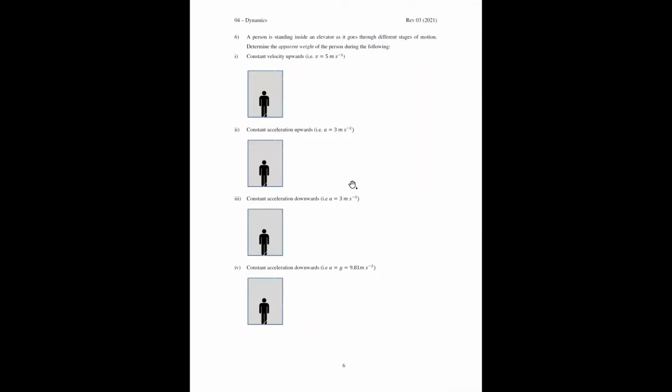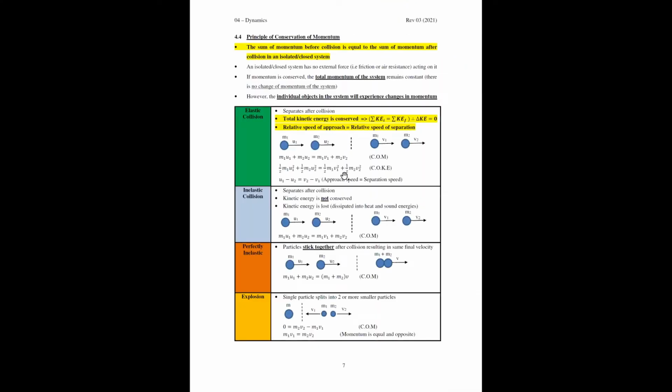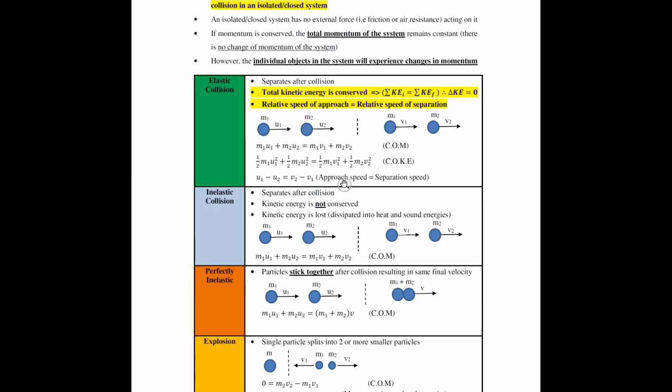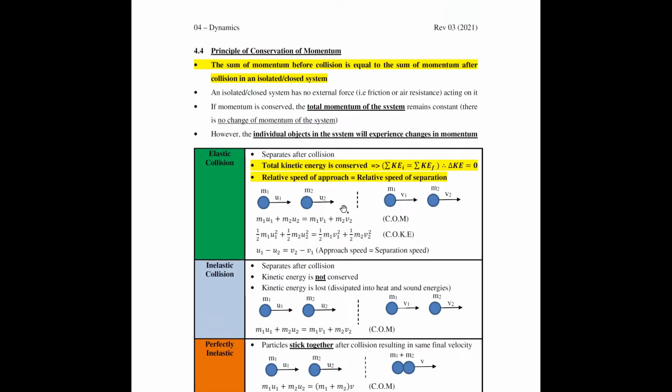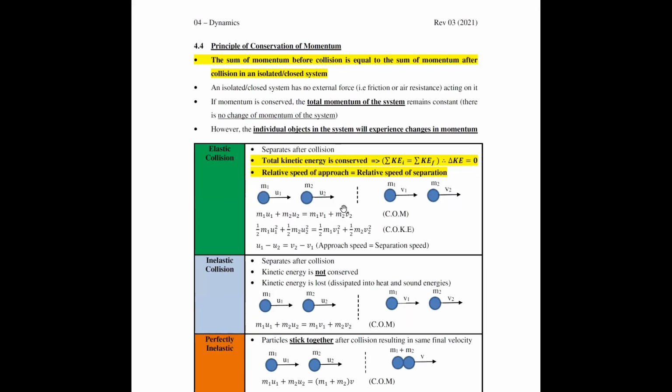Okay, conservation of momentum is something that you probably would have learned under IGCSE before, right? So momentum is the product of mass times velocity. It is something that an object that moves will always have. Okay, so most of the time when you're talking about moving objects, they will normally move and then they will